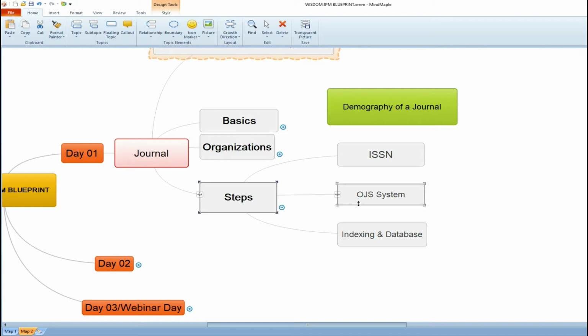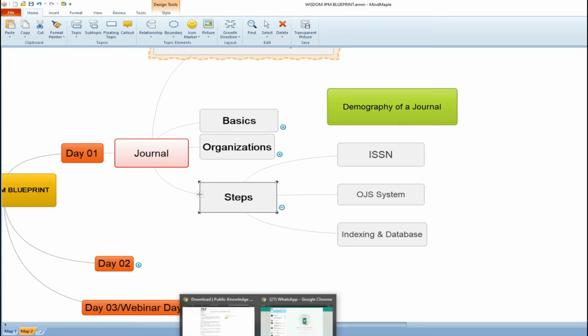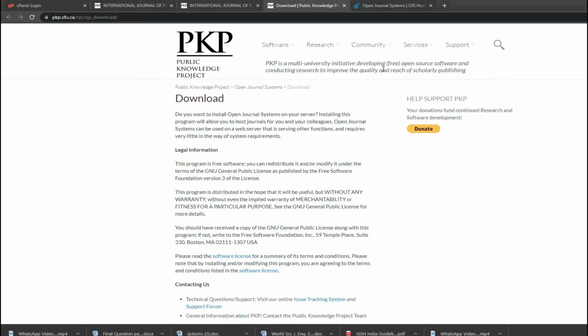It was originally developed and released by PKP in 2001. PKP is the Public Knowledge Project, a multi-university initiative mainly developed to conduct and improve research, and to reach scholarly publication journals.